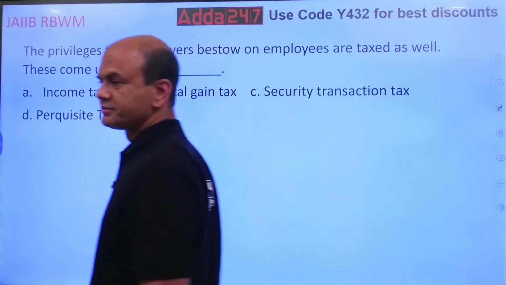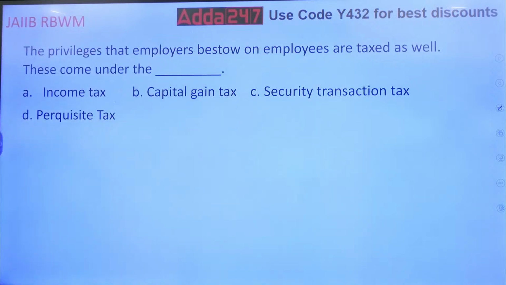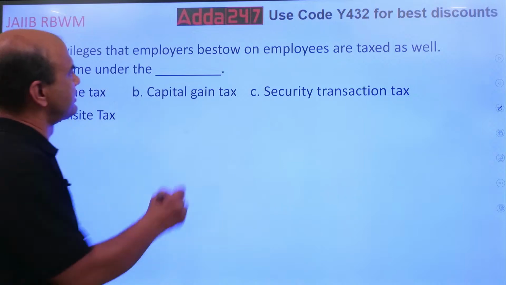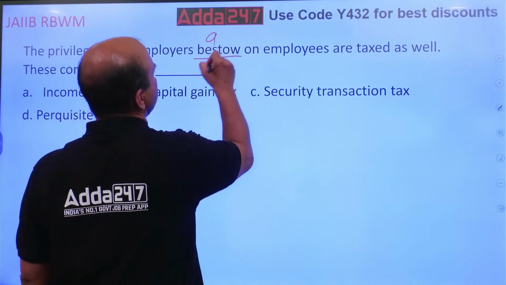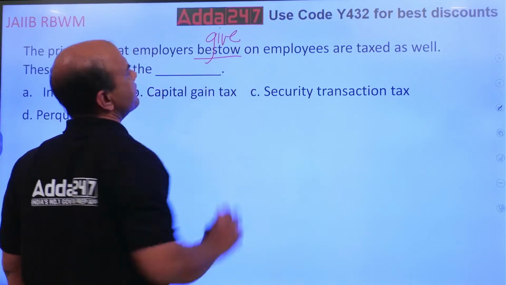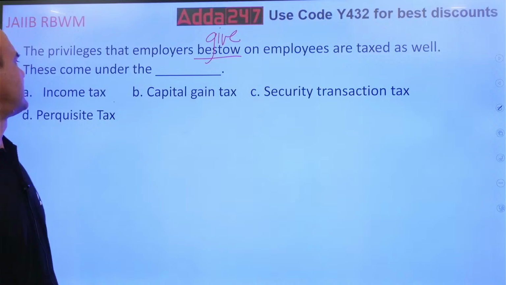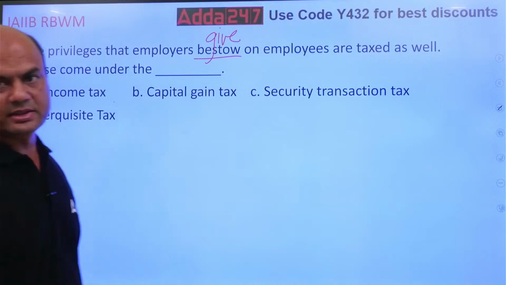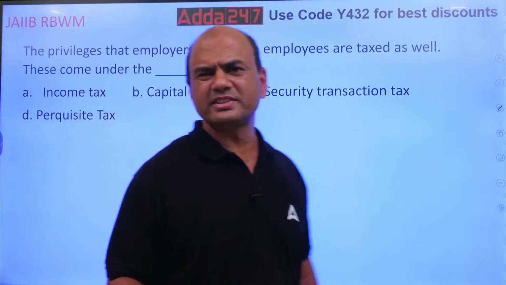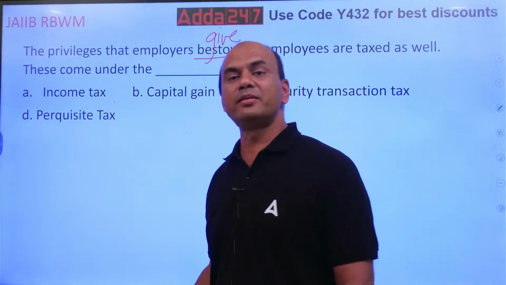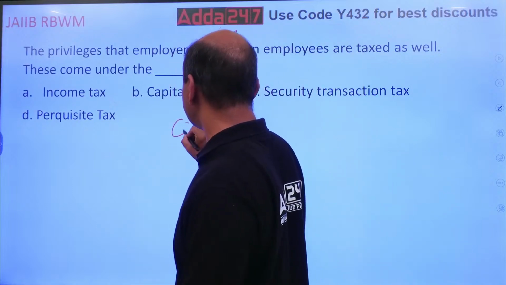Read this. The privileges that the employers bestow, means give, on employees are taxed as well. This comes under what tax? So employers give benefits. What are the benefits? Canteen benefits.